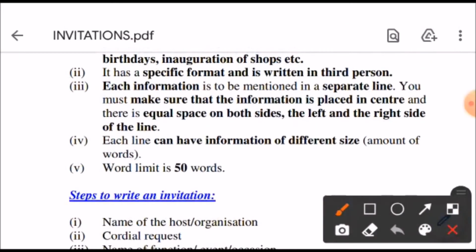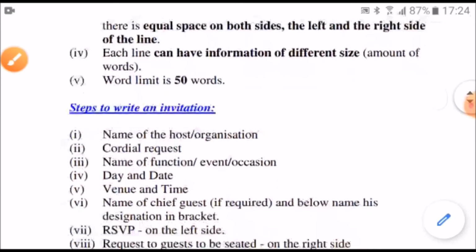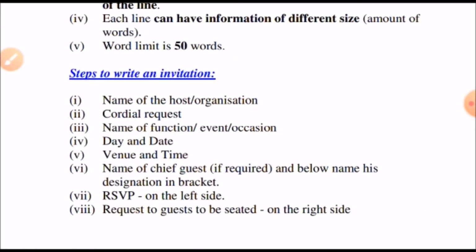Each information is to be mentioned in a separate line. You must make sure that the information is placed in center and there is equal space on both sides, that is the left and the right side of the line. Each line can have information of different size. Different size means amount of words. You can write one single word in a line, maybe 2, 3, 6 or 7. But you have to remember that there should be equal space on both sides, that is left and right side of the line. Word limit is 50 words. These are the basic steps to write an invitation.